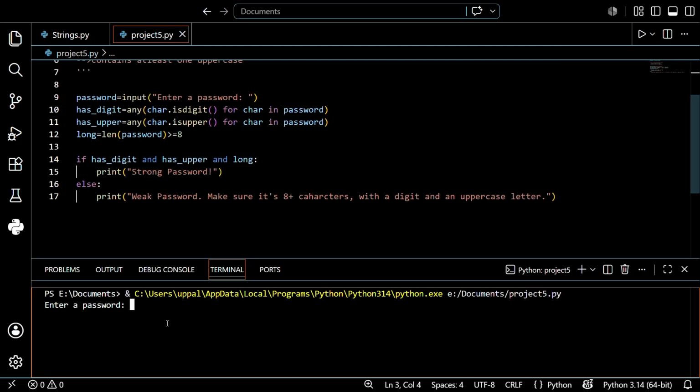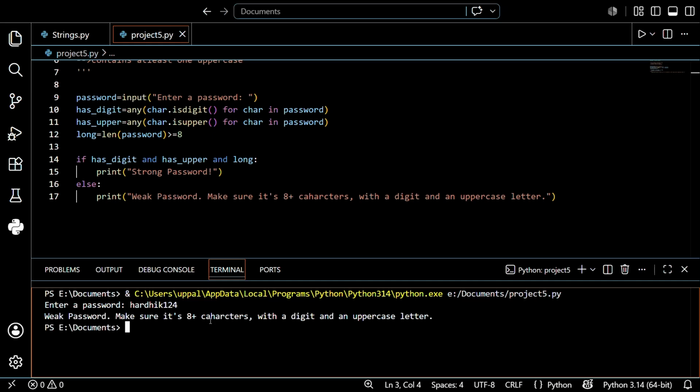So let's see what the output will be. Just writing a simple one, like RD123, under this. For a weak password, it should be 8 characters. It satisfies the digit condition, but it has no uppercase. So what will happen? It shows an error.